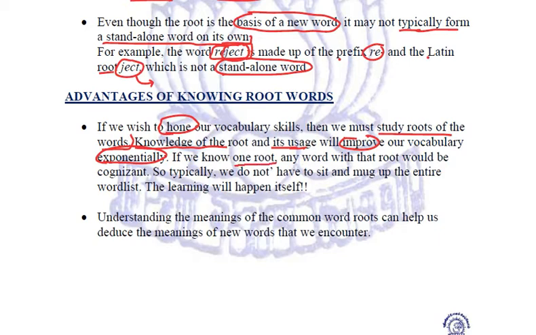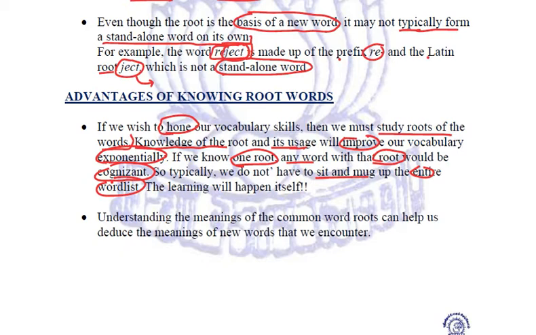Because if we know one root, then any word which is formed from that particular root will be cognizant to us. So we don't have to sit and mug up the entire word list. Just by knowing the root, we can relate the meaning. How? We will see in today's lecture itself. And then you will be able to relate that if you know the root of a word, it becomes so easy to relate all the words which are derived from that particular root.